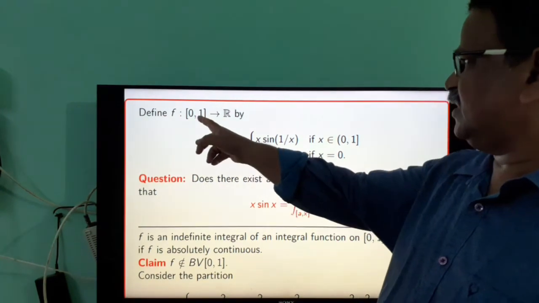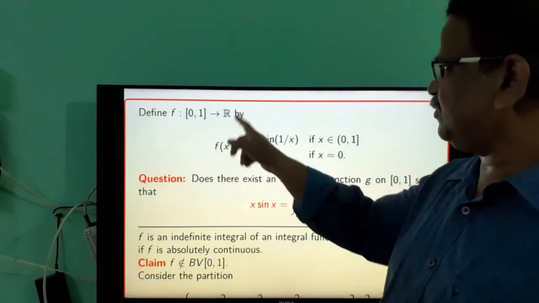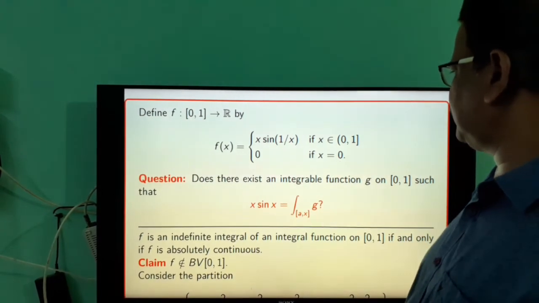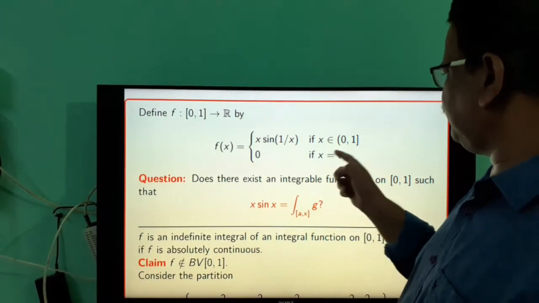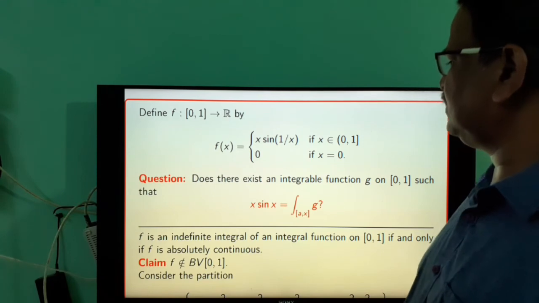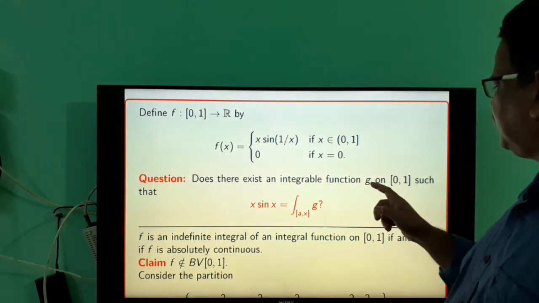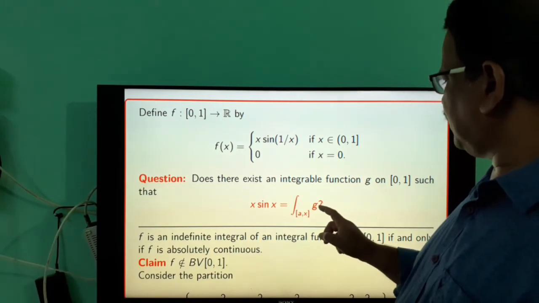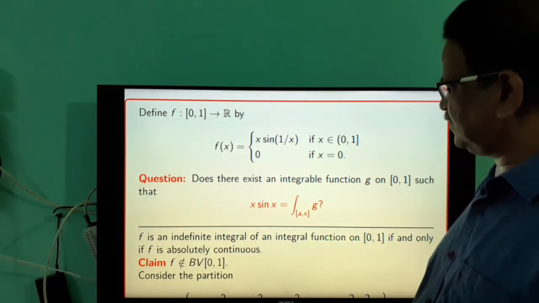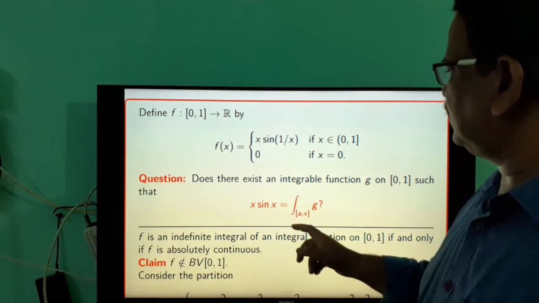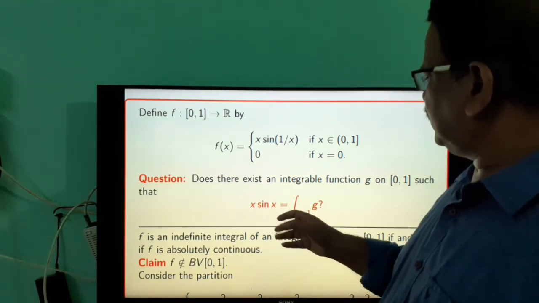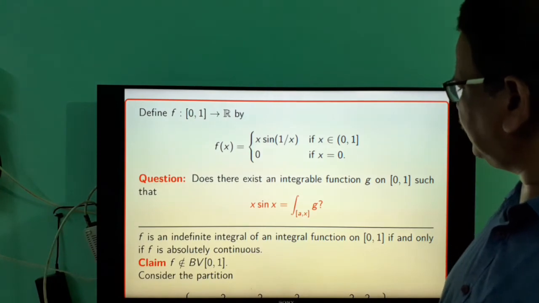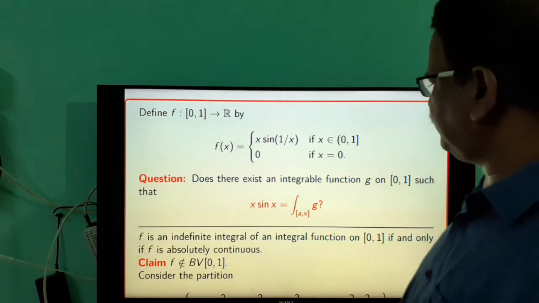Define a function f from [0,1] to R by f(x) = x sin(1/x) if x is in (0,1], and 0 if x is equal to 0. The question is, does there exist an integrable function g such that x sin(1/x) is the indefinite integral of g? That is, is x sin(1/x) the indefinite integral of some integrable function g?